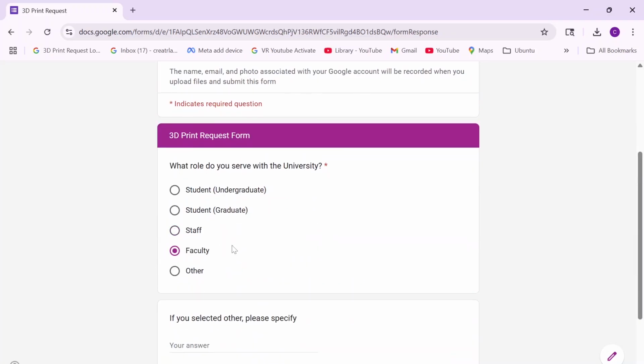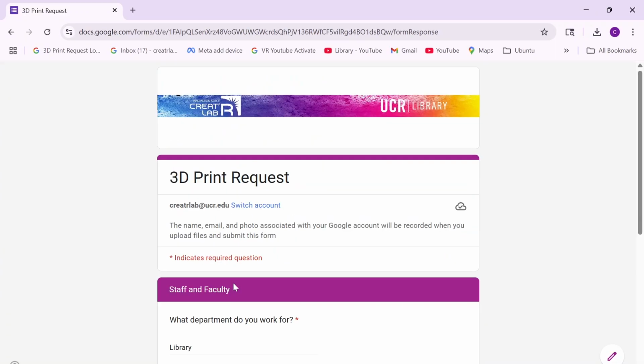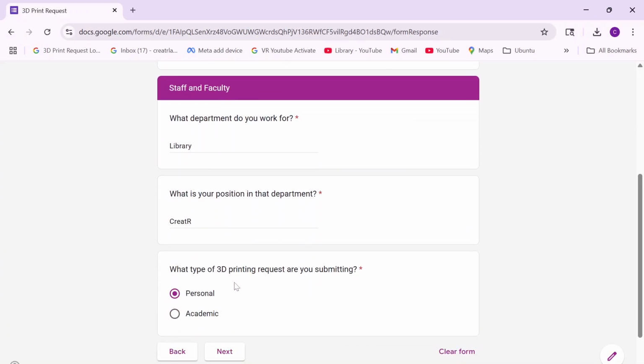The process is the same for faculty. Provide information about your position and department and whether your print is an academic print or personal print.